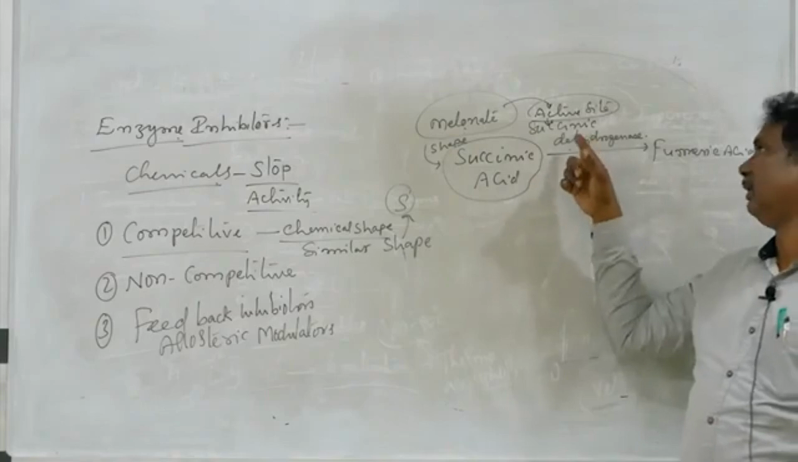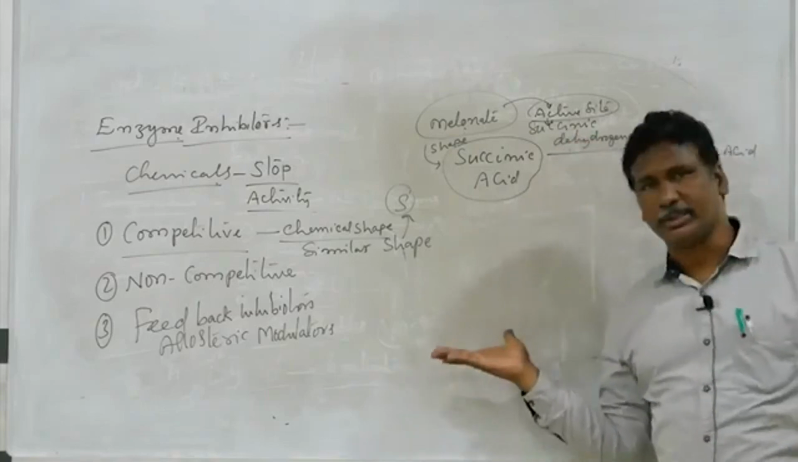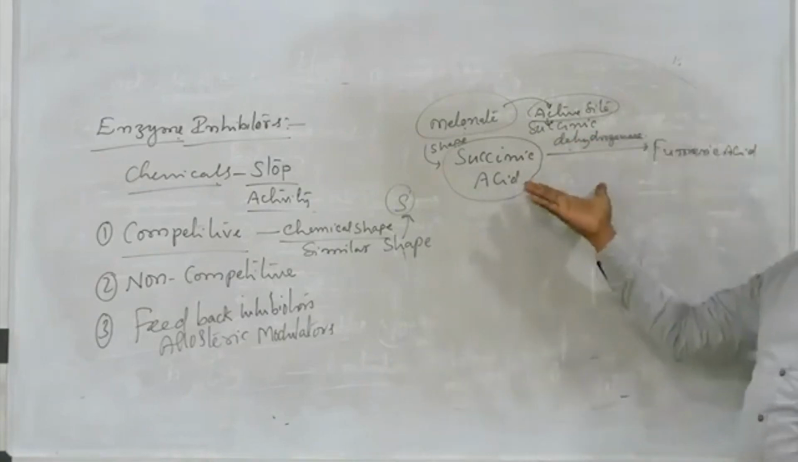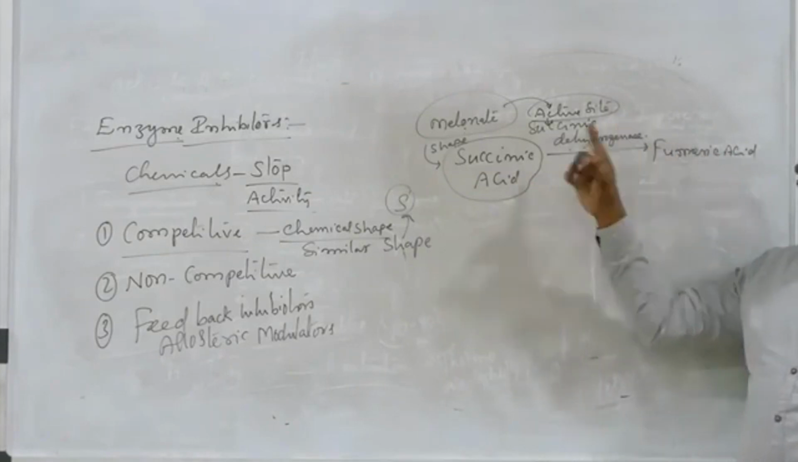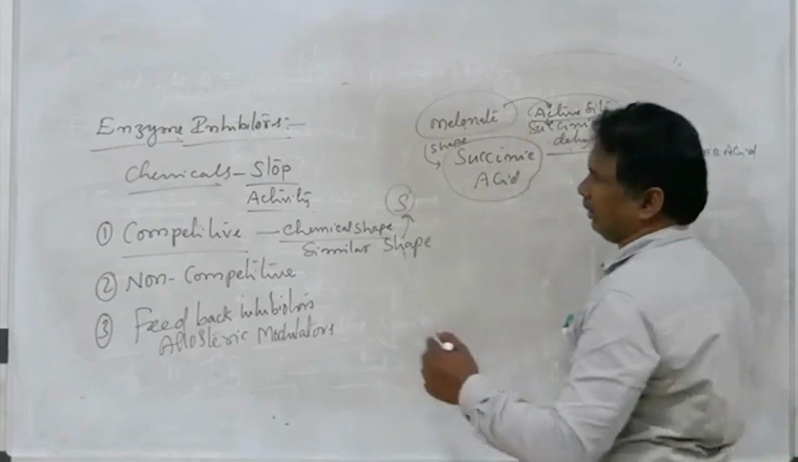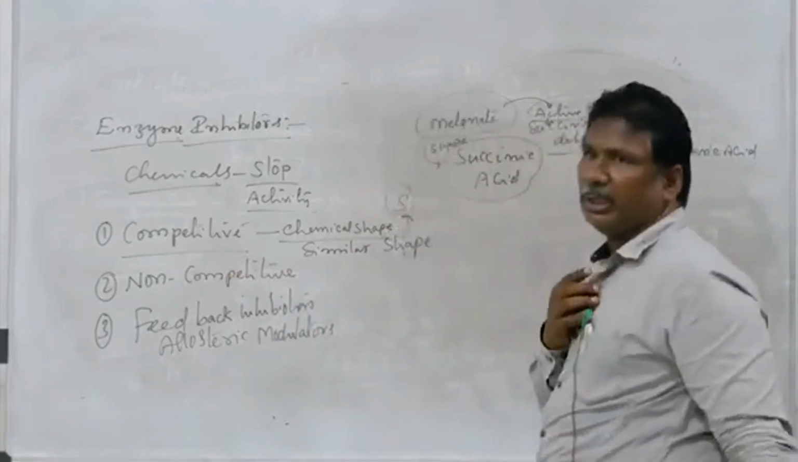And stop the function of the succinic dehydrogenase. Hence that succinic acid does not convert into fumaric acid. That type of inhibitors are called competitive inhibitors.